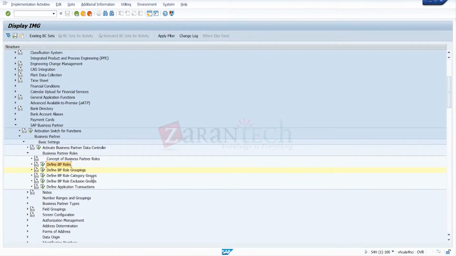Not like BP role. The category group can be maintained for that, like which person can be allowed for the role, and like that we are maintaining here. Grouping does not have an entire impact.